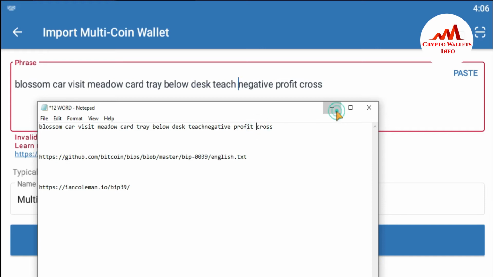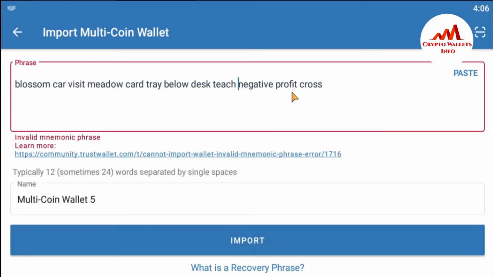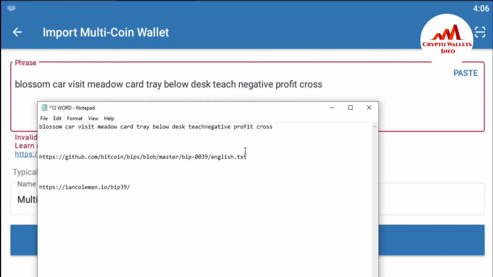The second thing is that you must check the spelling, because if your spelling is wrong then you cannot import your wallet. So I'm also going to check whether my 12-word phrase is correct or not.